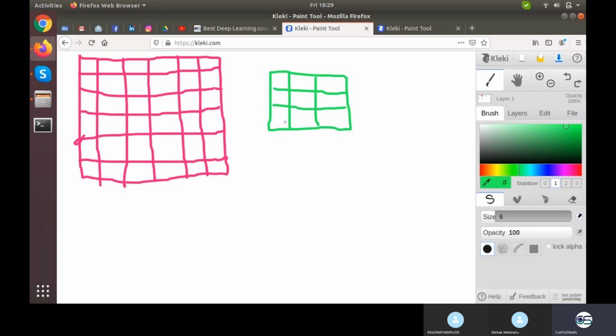So my kernel remains as it is. I add a padding of suppose 2 rows right here of some different color. Okay, and I'm adding basically the padding of 2 by 2.